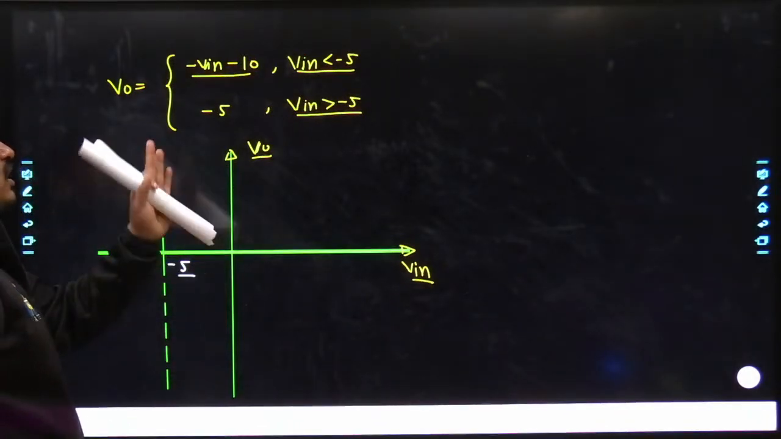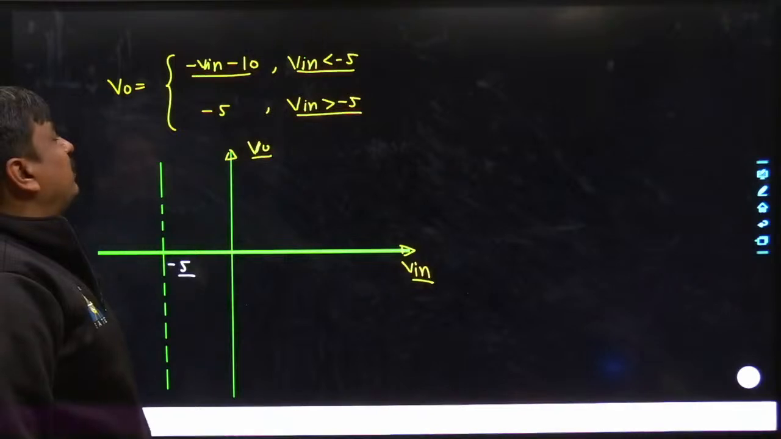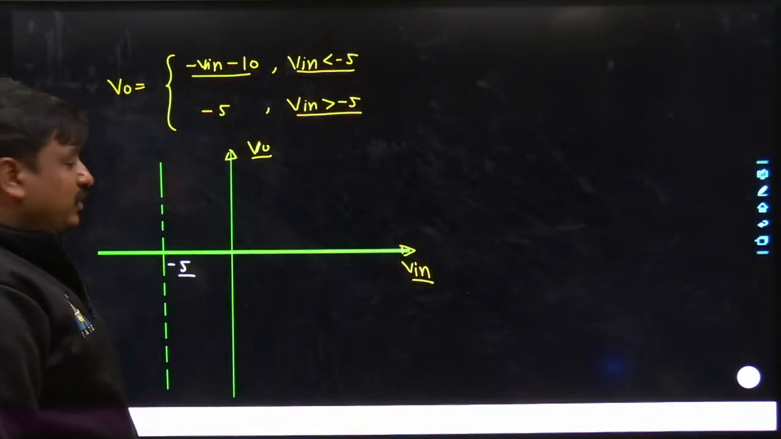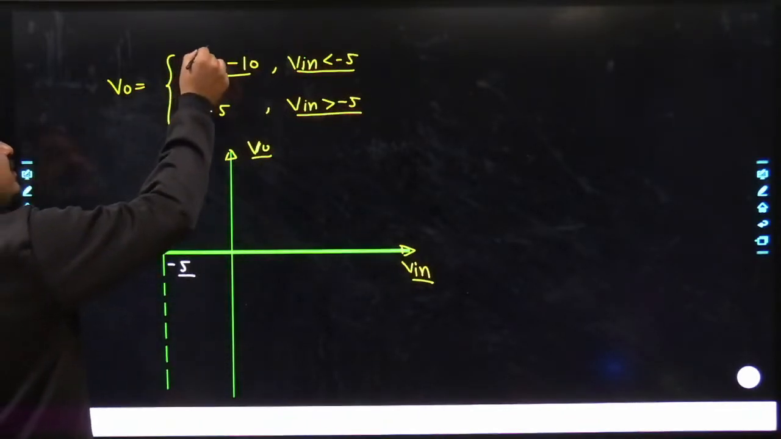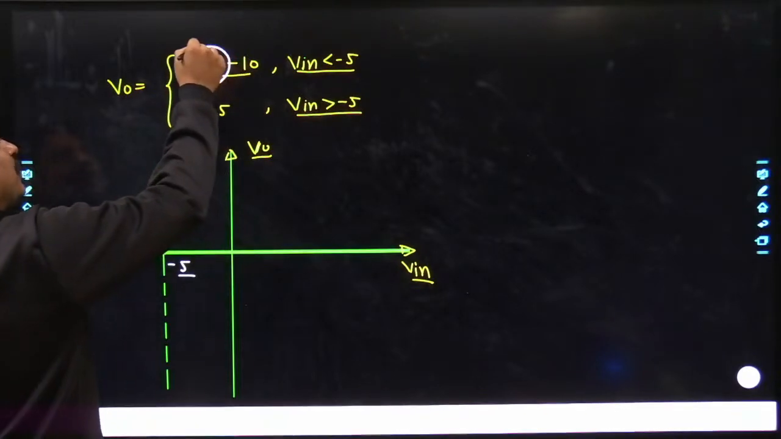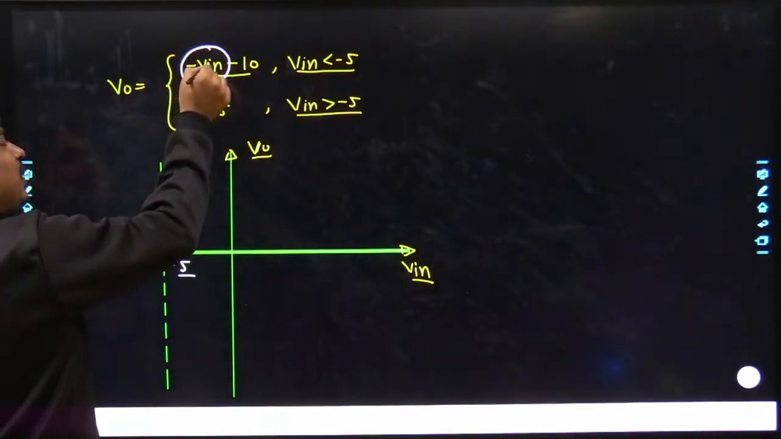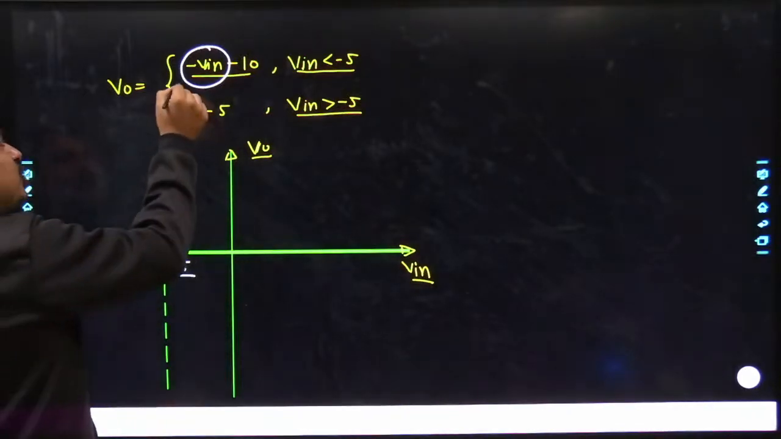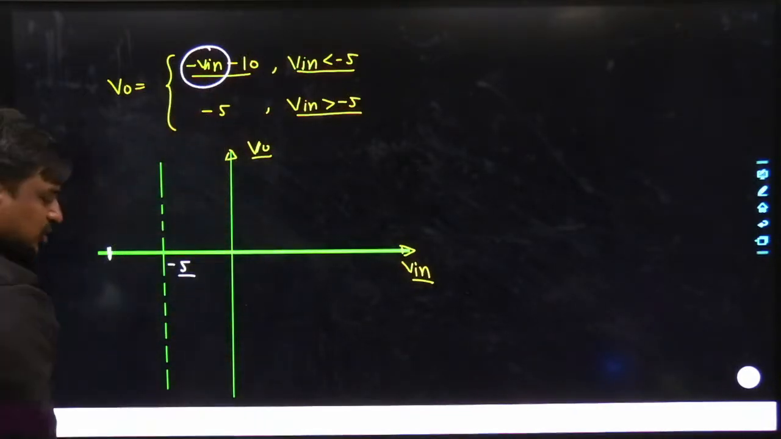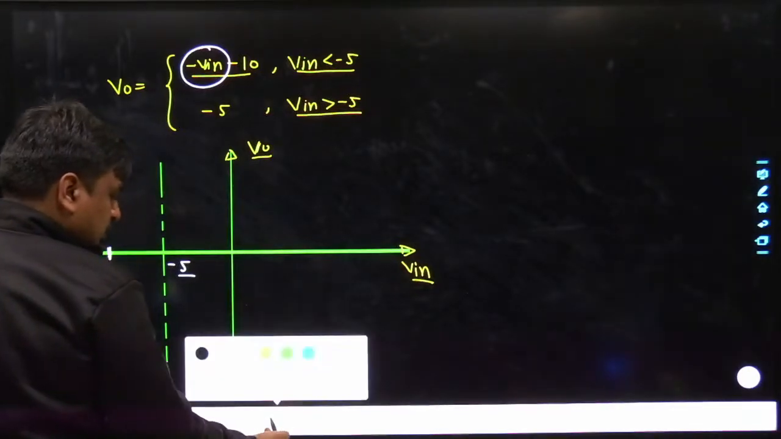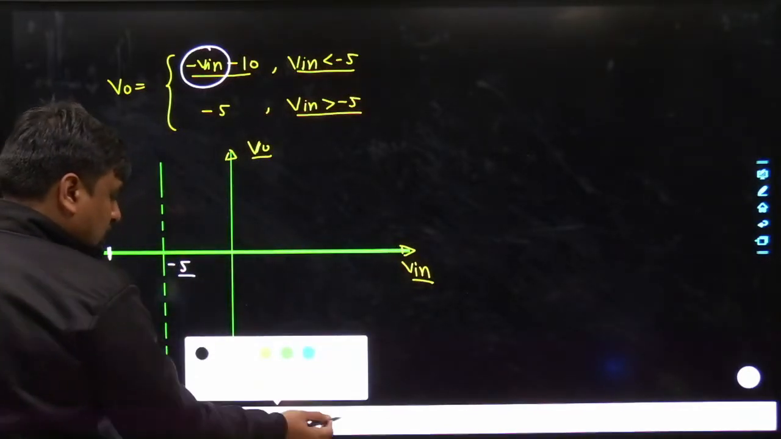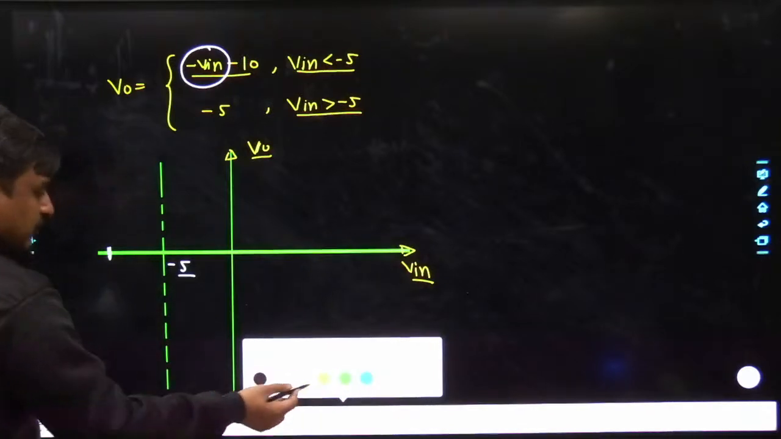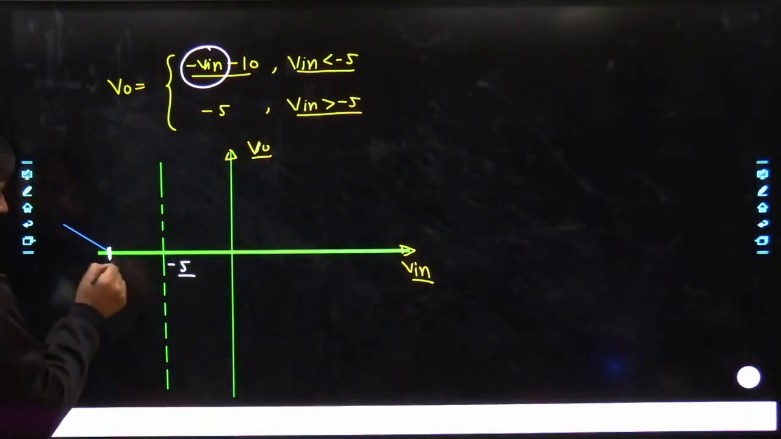Before minus 5 volt, the governing equation is going to be minus V in minus 10. And you can see very well what's the slope of this. The slope is simply going to be minus 1. And once we keep V in equal to minus 10, which would come somewhere here, the magnitude of V naught would simply become 0. So you can draw a straight line, which would be sort of this.